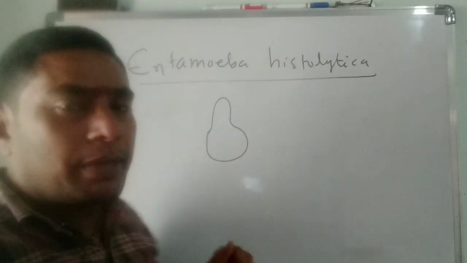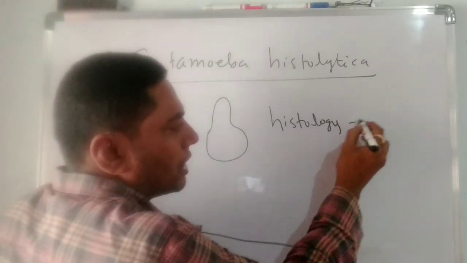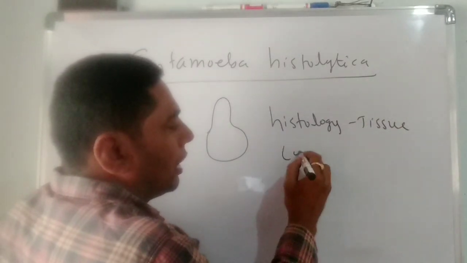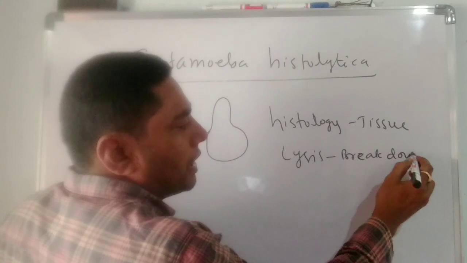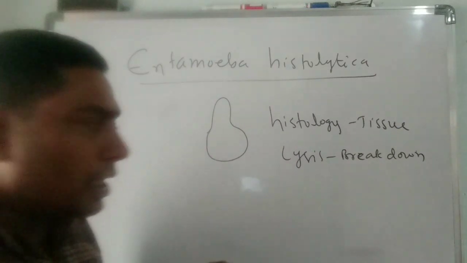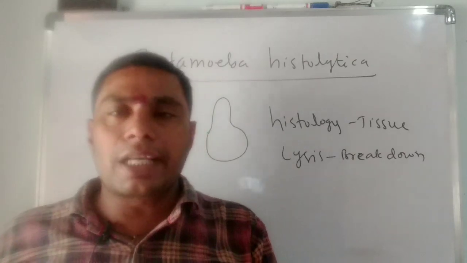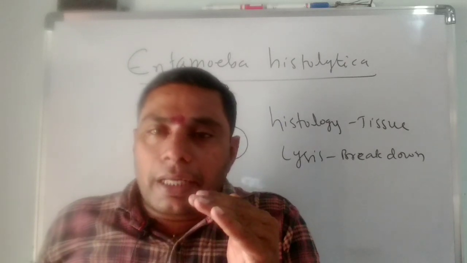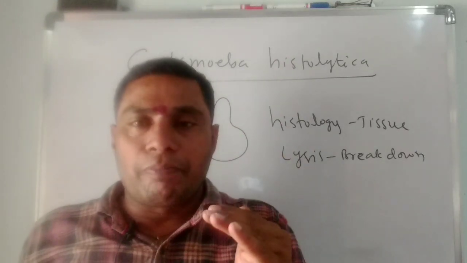And histolytica: histology means the study of the tissue, and lysis means breakdown. So the name histolytica means the breakdown of the tissues. The breakdown of the tissues is known as histolytica. It means the protozoan parasite's name is Entamoeba histolytica.